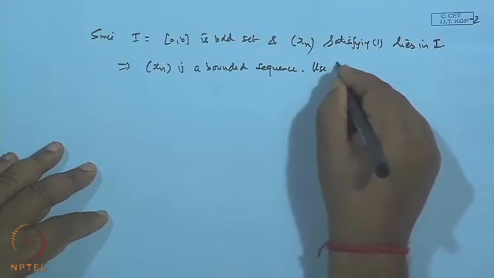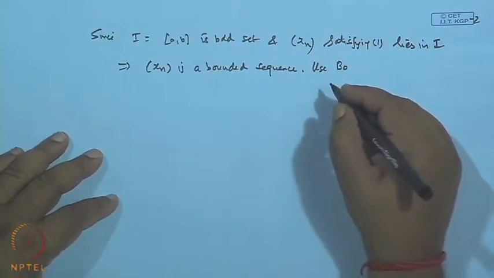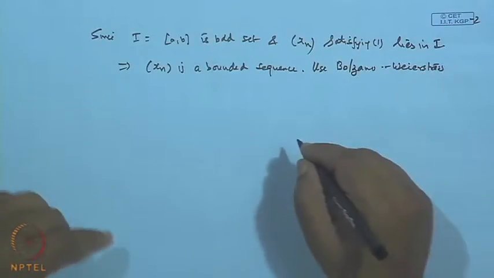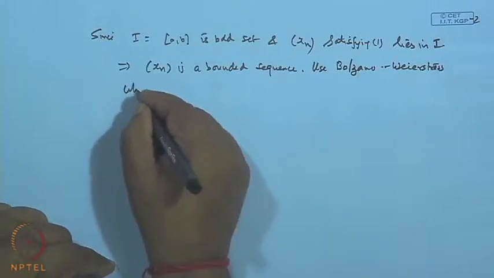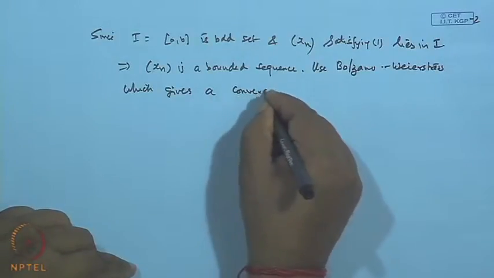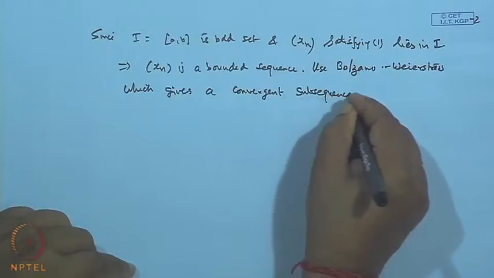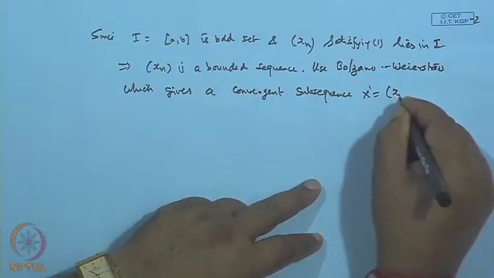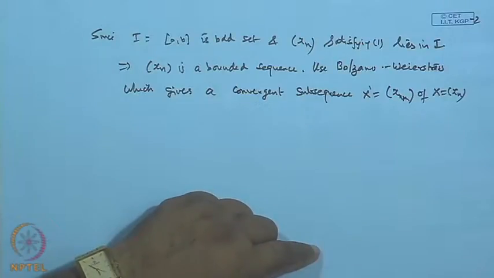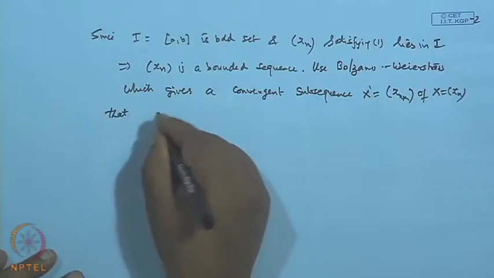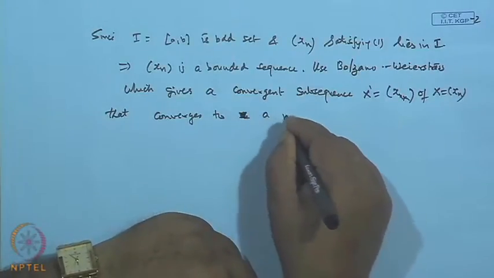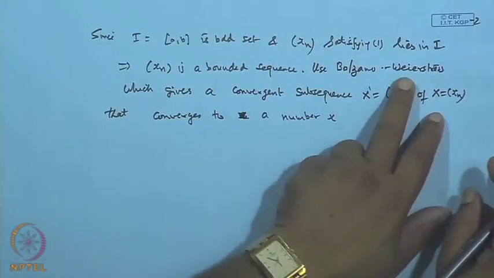So, use the Bolzano-Weierstrass theorem, which gives a convergent subsequence x_{n_k} of x_n that converges to a number x, because by definition x_n is a bounded sequence.